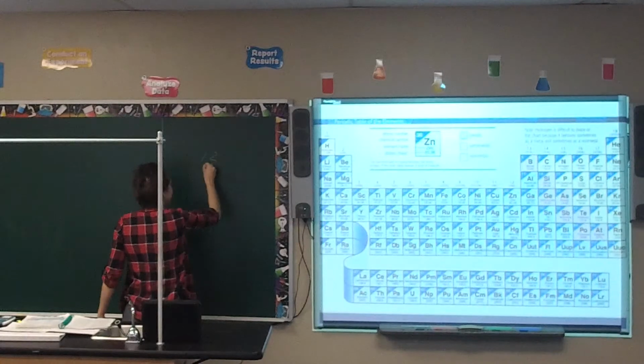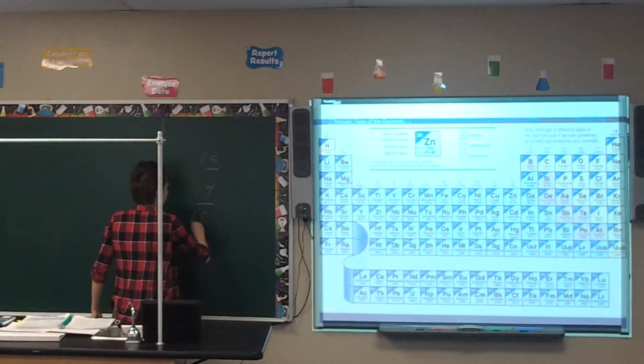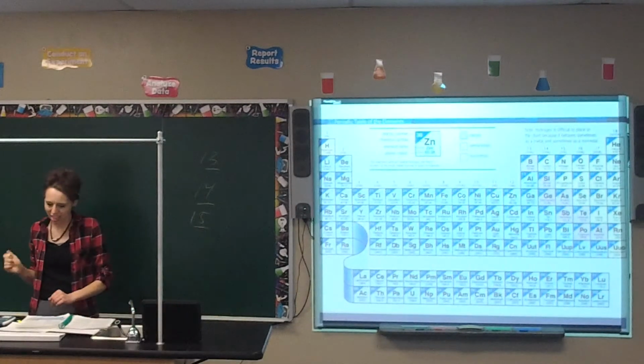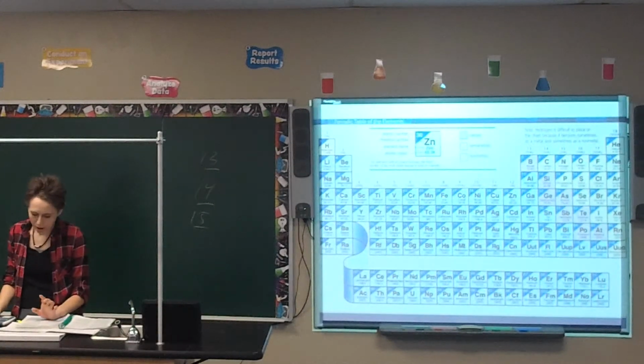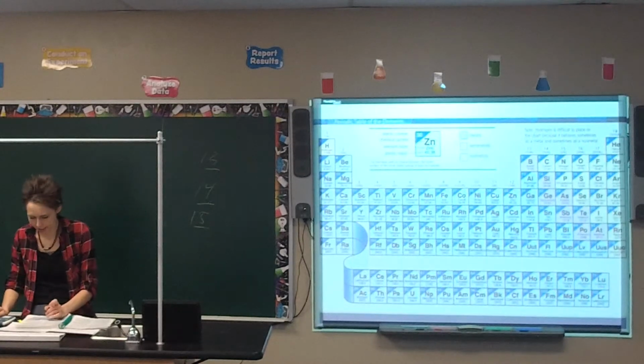So group 13 has 3 valence electrons, group 14 has 4, group 15 has 5. And so you can memorize it that way. So make a note that for the main group elements, the number of valence electrons equals the ones place of each group. You want to memorize that. You're going to need this over and over and over again, so you might as well memorize it now.